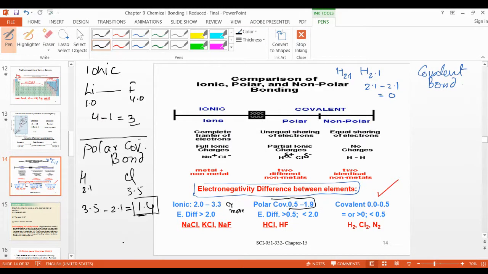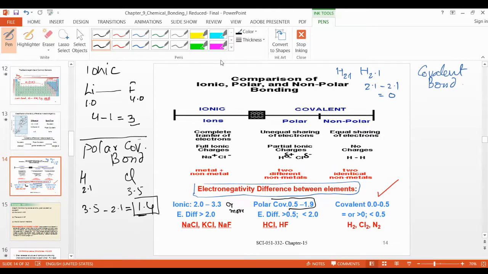And sometimes there is no need to calculate. If you know it is a metal and a non-metal, they are ionic. Pure same non-metal atoms are covalent. Different metal and non-metal, or different non-metals, are polar covalent. That is a simple method to identify covalent, polar covalent and ionic, or you can decide by the difference of electronegativity. You should memorize these values. It's not tough to memorize, it is easy. Then you can write them down.